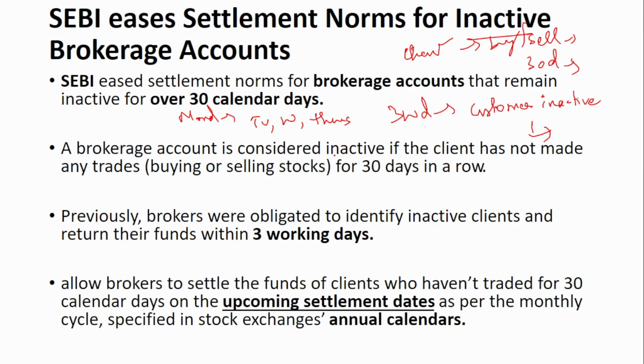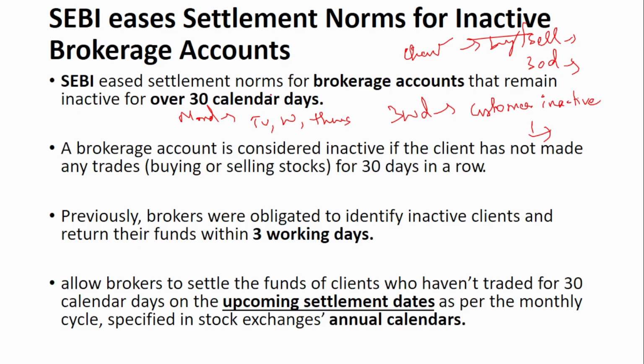But now what is that? This has been changed. Instead of returning the funds within 3 working days, now it has been changed that this will be settled on a settlement date as per the monthly cycle. So if you see, currently there is a settlement date for every monthly cycle, for every month. So what SEBI has told is that now you don't have to check whether it has been transferred within 3 working days or not. If the account is inactive, there is a monthly settlement date. On that date, you transfer all the amount whichever has been inactive for 30 days. So this is kind of making it easy for the brokers.